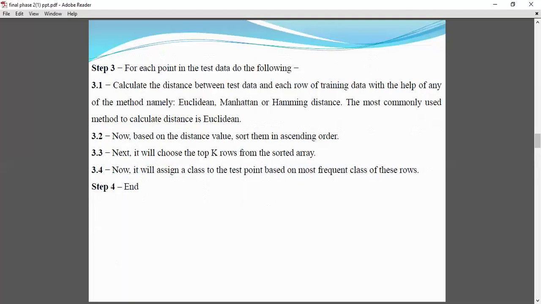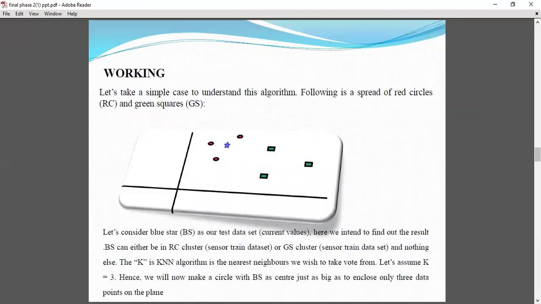Using the Euclidean formula, we'll calculate the shortest distance between the training data and the test data. And now, based on that distance, we'll sort them in an array in ascending order, and then assign to which class the test data belongs to. From that, we can calculate which crop we can predict. So this is the working of the above algorithm.